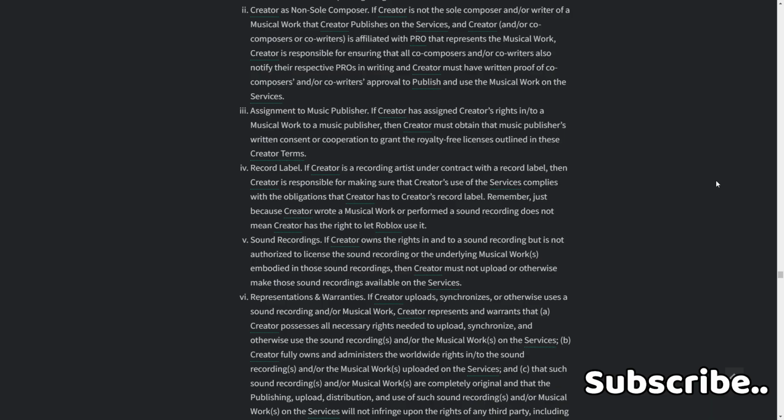5. If the creator owns the rights in and to a sound recording but is not authorized to license the sound recording or the underlying musical works embodied in those sound recordings, then the creator must not upload or otherwise make those sound recordings available on the services.